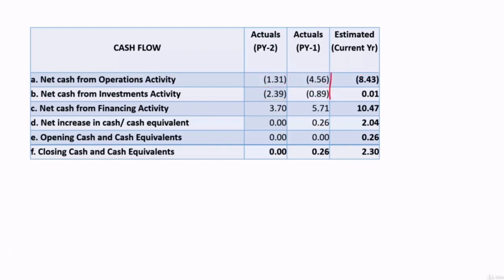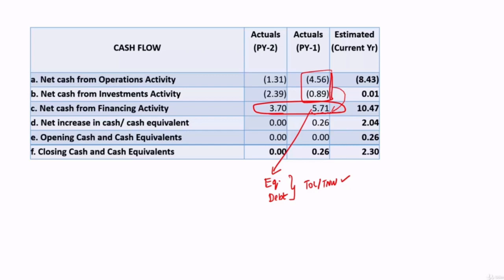Then, so they have negative cash flows in these two areas, and how they got funds for all this? They got funds through financing activity. It means they have mobilized funds. So this 5.71 crore should be studied. How much had come from equity? How much had come from debt? So what is the proportion? Whether TOL by TNW is satisfactory, because year on year they are reporting negative operational cash flows, and they are managing the show only with the funds what they are mobilizing through financing activity and not on their own. So this got to be explained.